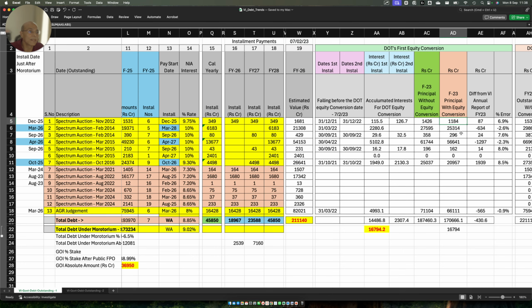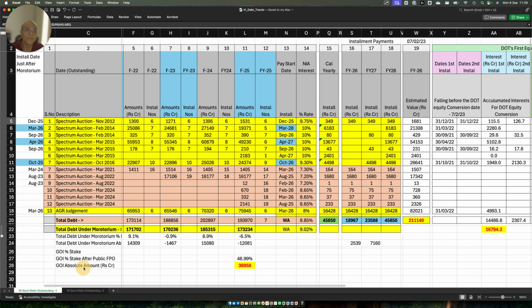But I know the interest which was actually payable to DOT. Now, if I net out this interest payable to DOT from the FY23 column, I get the new principal column, where the numbers are lower than what was in FY22.